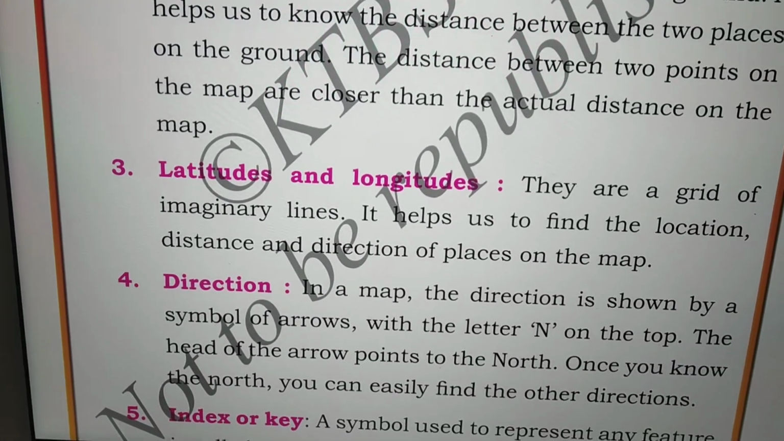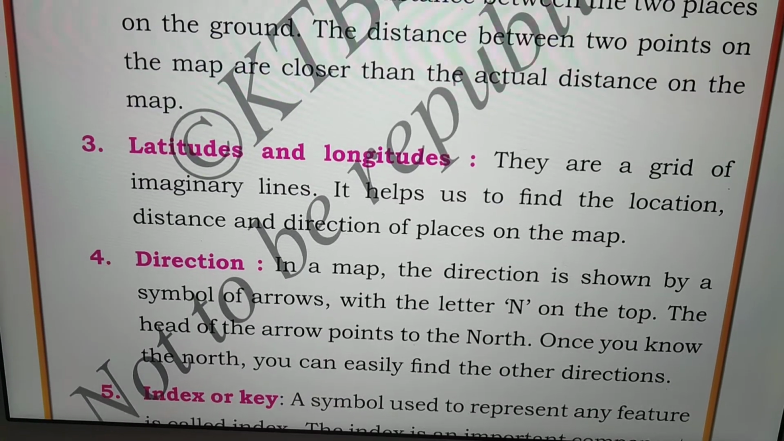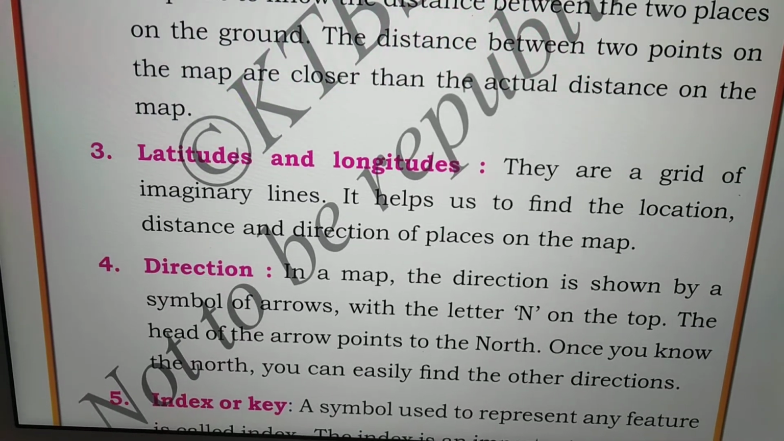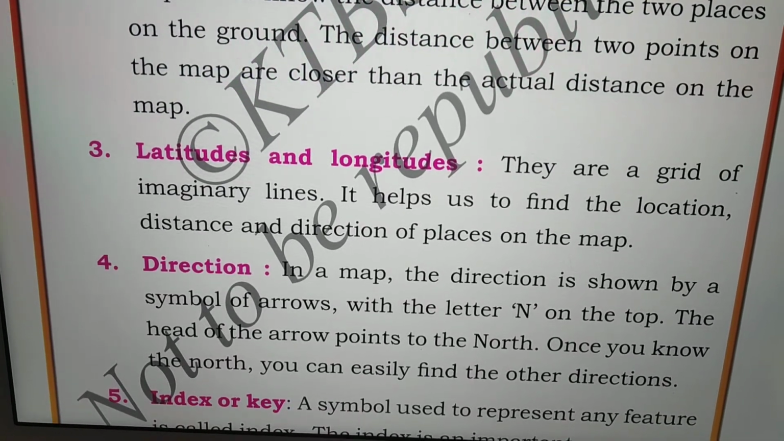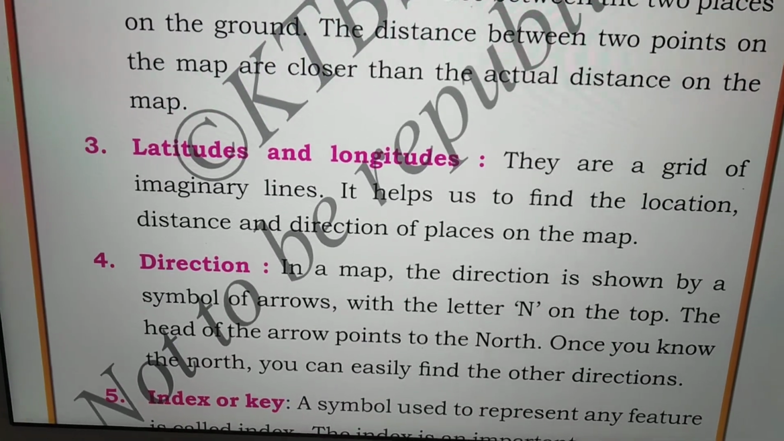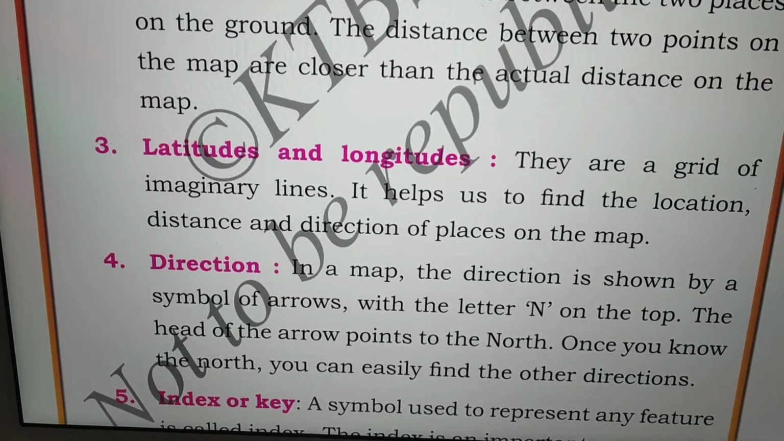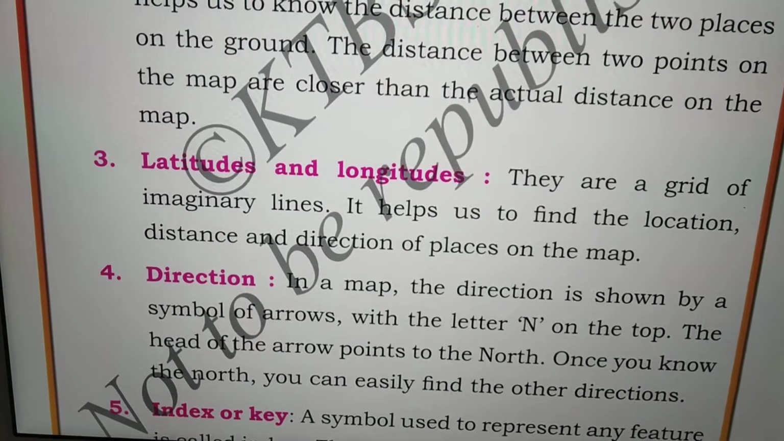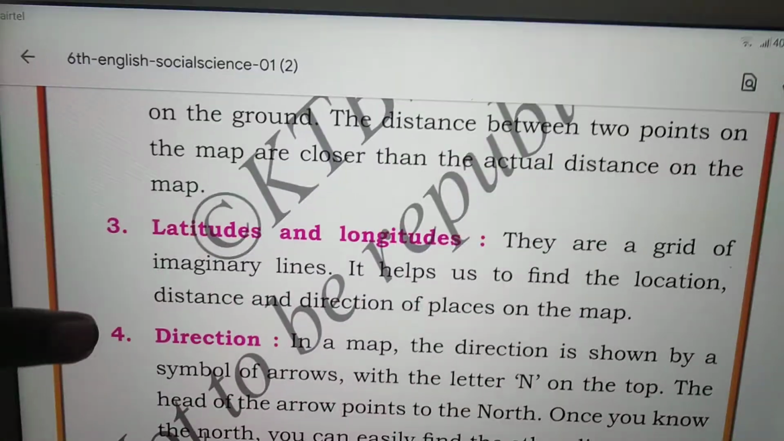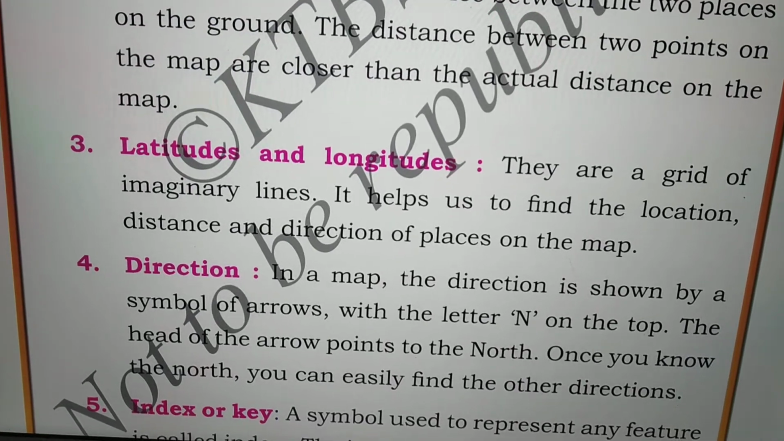The next one is latitudes and longitudes. They are a grid of imaginary lines. It helps us to find the location, distance and direction of a place on the map. Understood? Latitudes and longitudes, as you already know, are imaginary lines. The imaginary lines drawn on a map, those we call latitudes and longitudes.